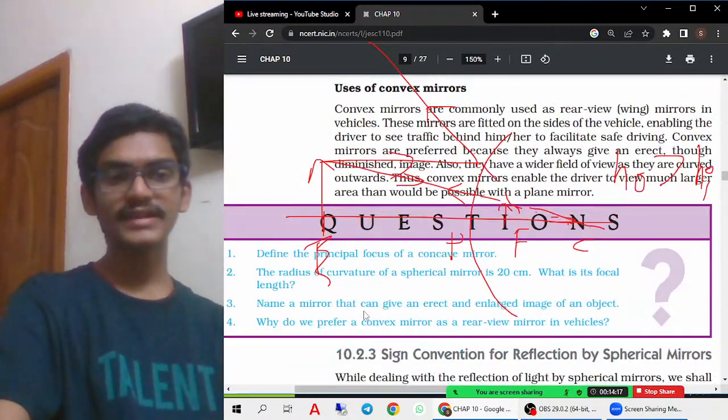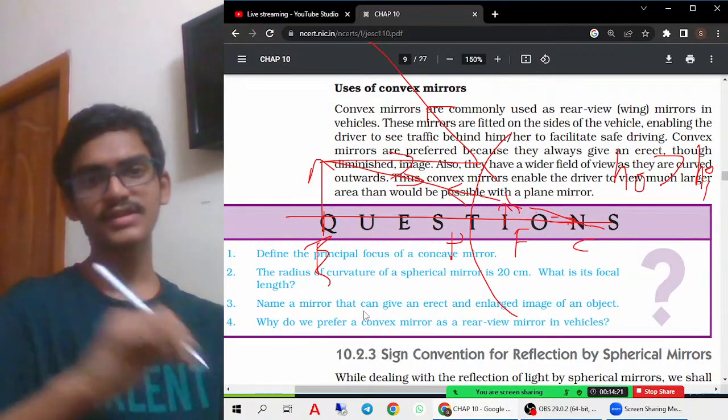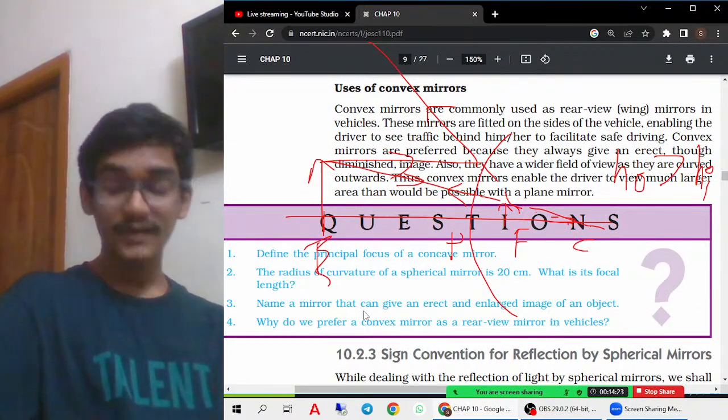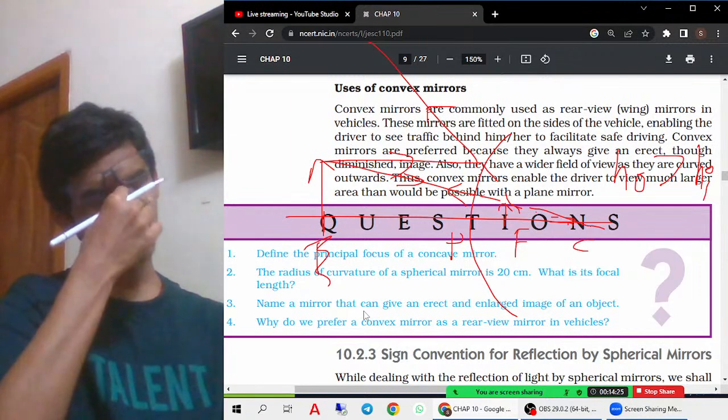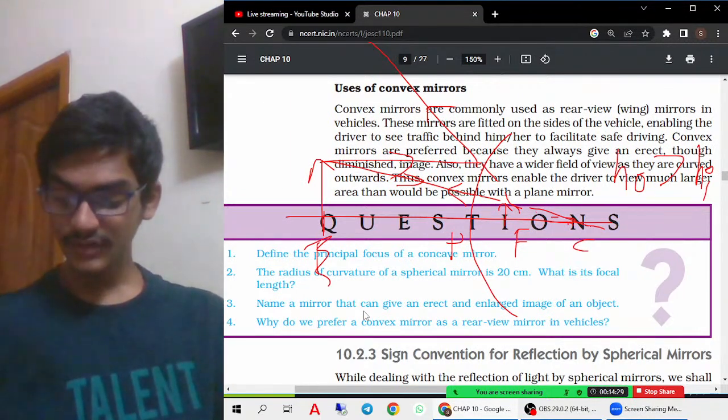The uses of convex mirror. Convex mirrors are used everywhere. We can use convex mirrors for vehicle headlights also, and for rear view mirrors. Why? Because why are we using them for rear view mirrors?